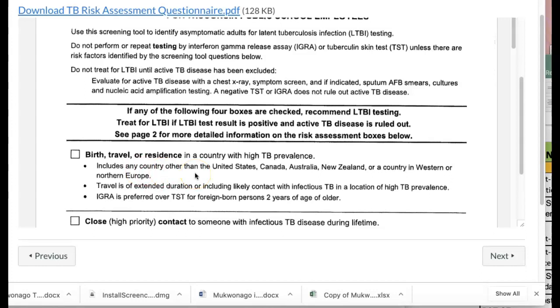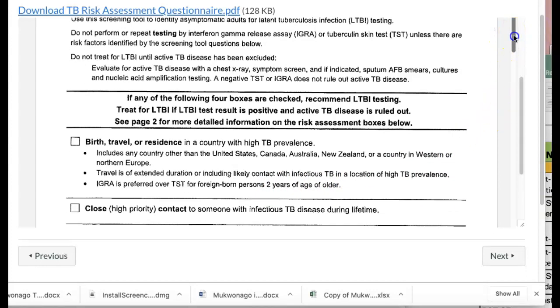So if you were born in the United States, you wouldn't check this. If you were born in Canada, you wouldn't check this. All right. If you traveled for an extended duration with infectious TB, or in a place where you came in contact with infectious TB, then you would check this.